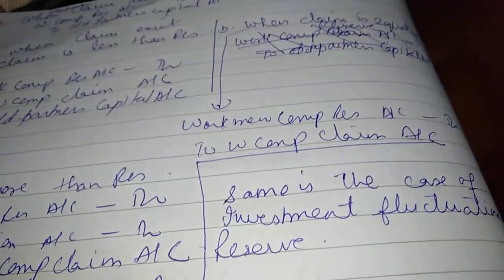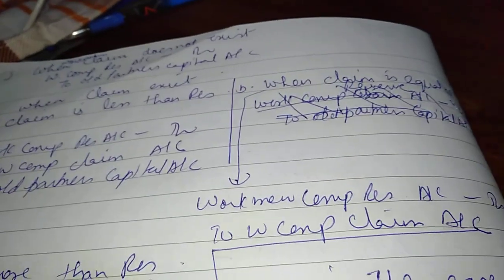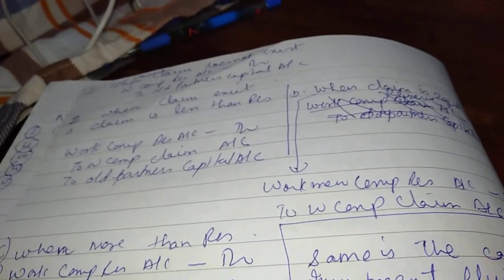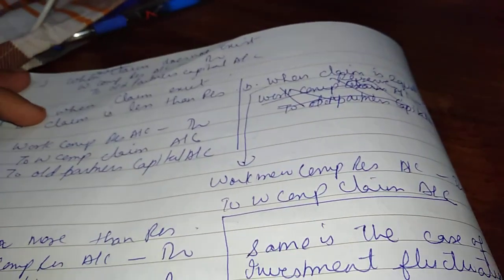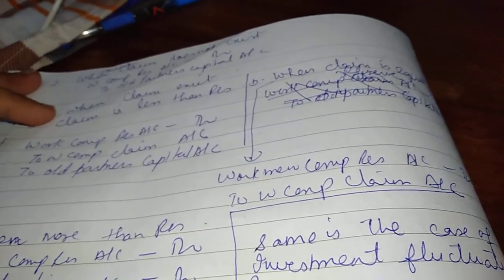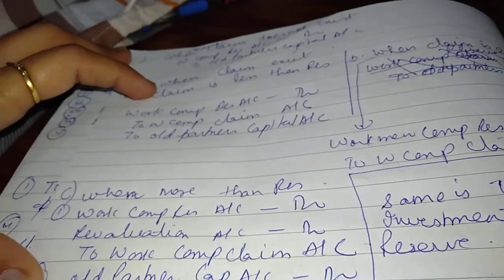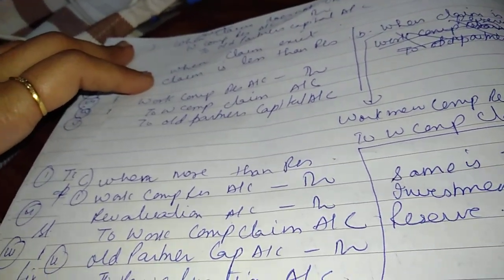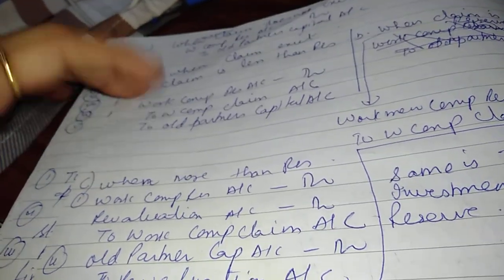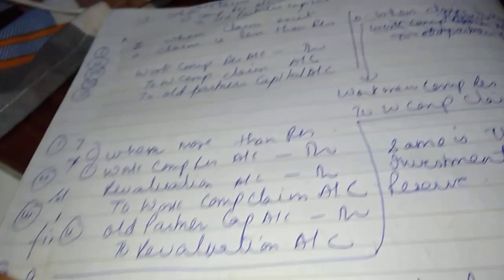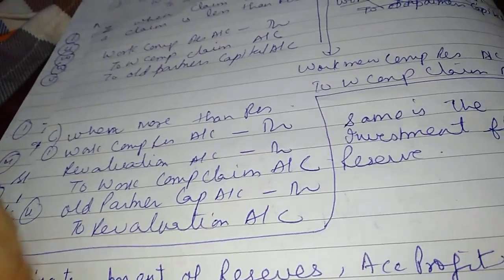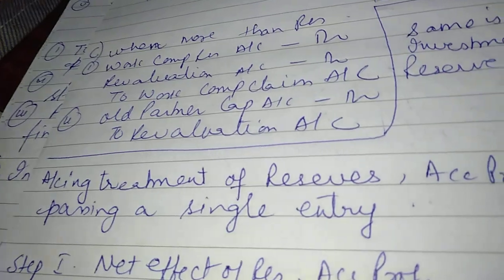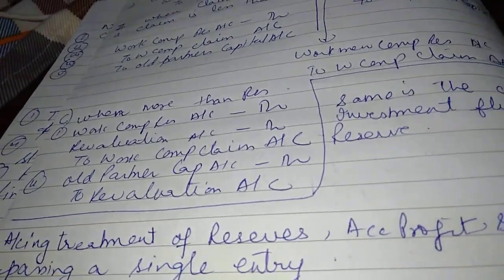Second case, if claim is equal to the reserve, means the full amount of reserve is gone in claim, then workman compensation reserve account debit to workman compensation claim account. Same, when claim is more, here you have to open a revaluation account. Workman compensation reserve account debit, revaluation account debit to workman compensation claim account. And that revaluation is a loss, so old partners capital account debit to revaluation account. Same is the case of investment fluctuation reserve.